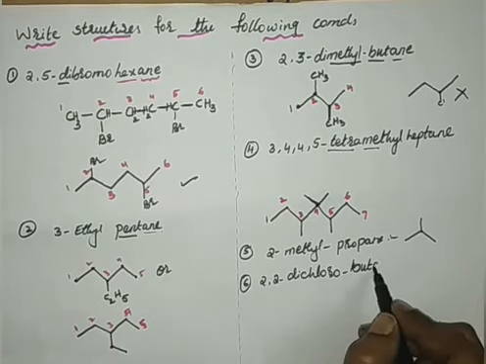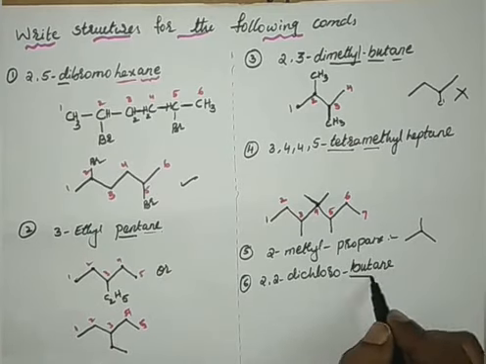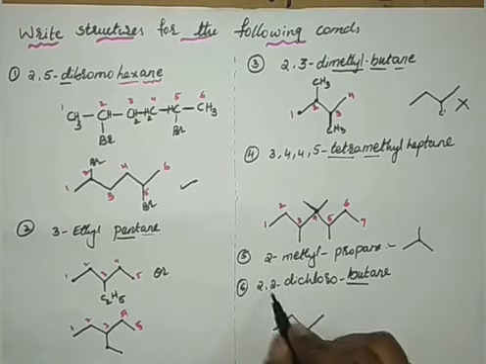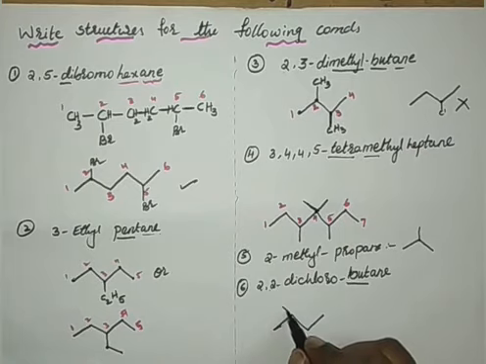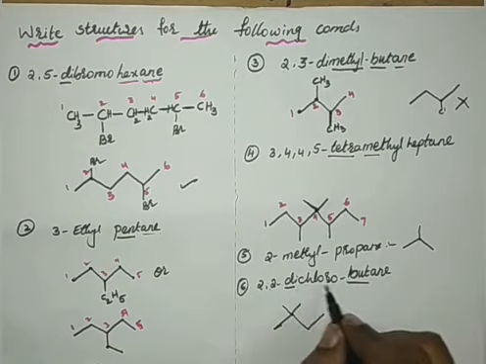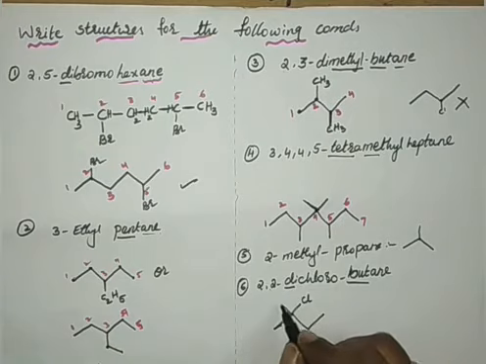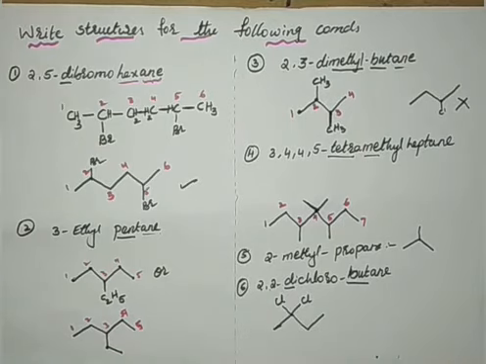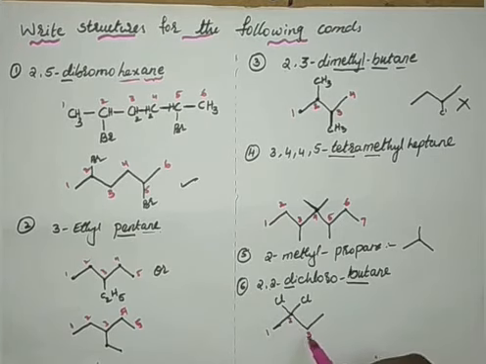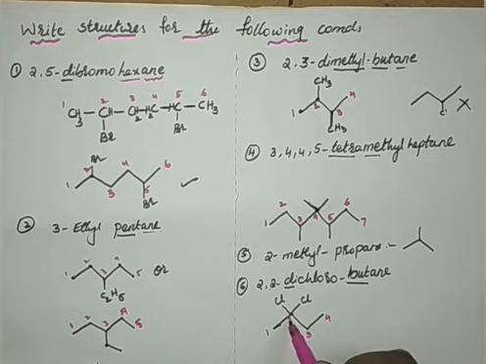2,2-dichlorobutane. Again, therefore I should write a 4 carbon chain, and at the 2 position, the second carbon, similar groups. What are those groups? Chlorines. So chlorine here and chlorine here. Again, you can cross check. Give numbering 1, 2, 3 and 4. So on the second carbon, 2 chlorine groups are present.